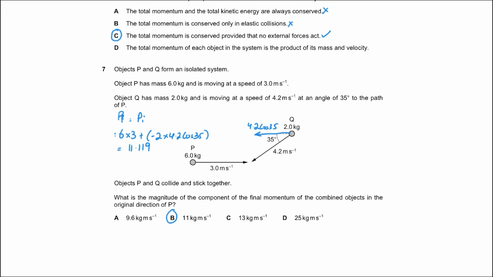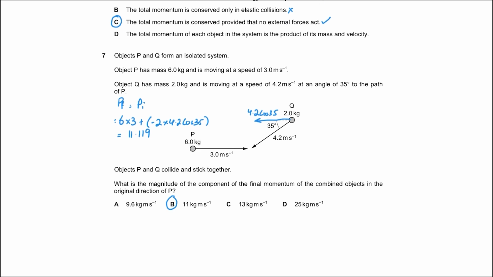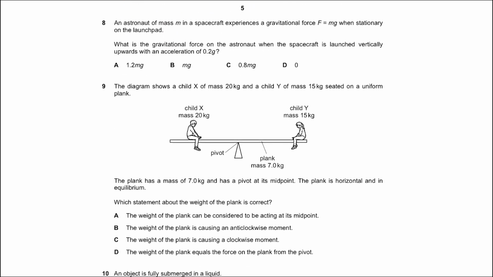Okay, so question number 8 now. Question 8 says, now this is a trick question. An astronaut of mass m in a spacecraft experiences a gravitational force F equals mg when stationary on the launch pad. What is the gravitational force on the astronaut when the spacecraft is launched vertically upwards with an acceleration of 0.2 g? Now a lot of students would add the 0.2 g to mg and give the answer as 1.2 g.